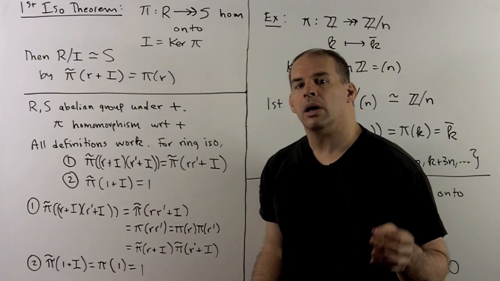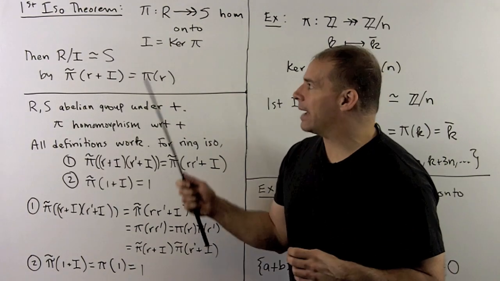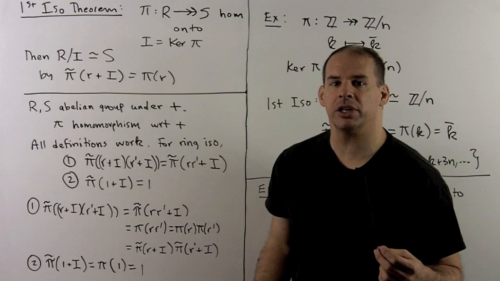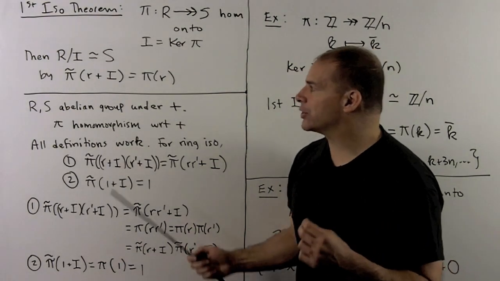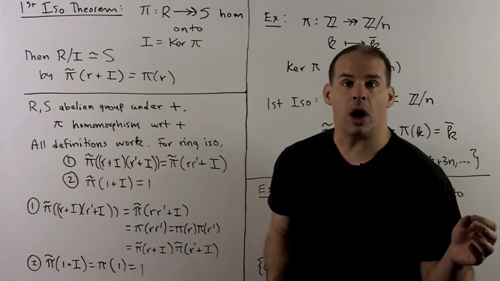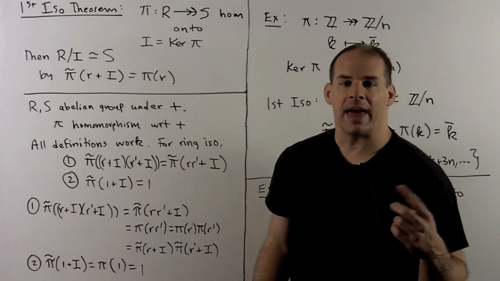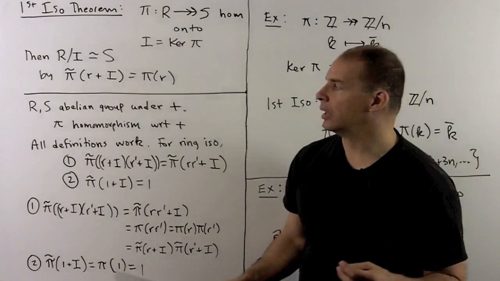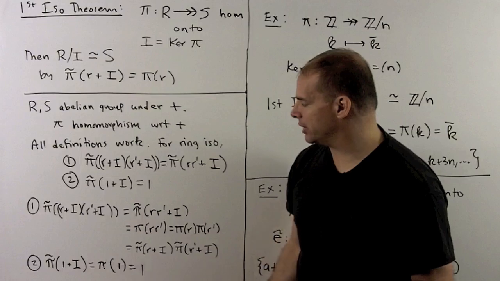As before, most of our work is done if we ignore multiplication. Now, that means we're working with abelian groups under addition, we have a group homomorphism under addition, and we can invoke the first isomorphism theorem for groups. So that's going to give us the definition of our map. Okay, so this is well defined. It's one-to-one, onto, and it's a homomorphism under addition. That means we still need the multiplicative properties to get a ring isomorphism. Now, using the definition here, okay, these properties are straightforward, so I'll leave them to you.